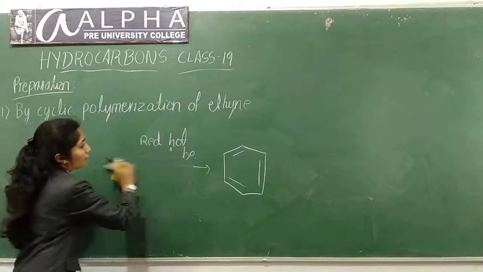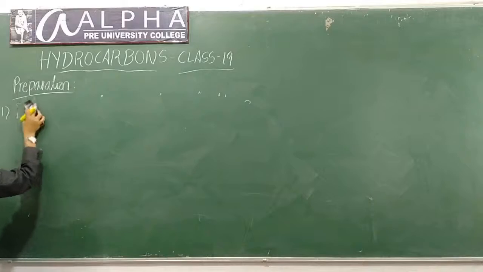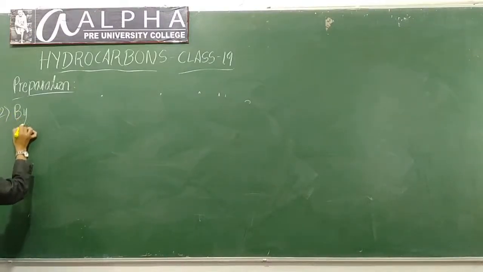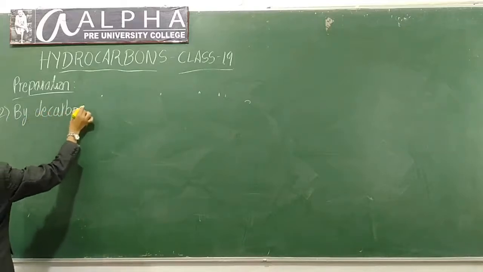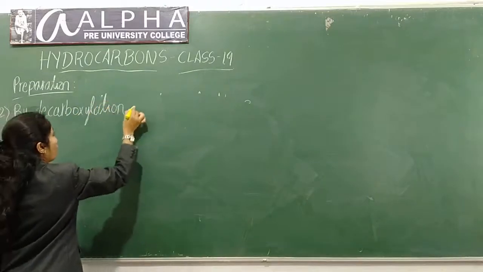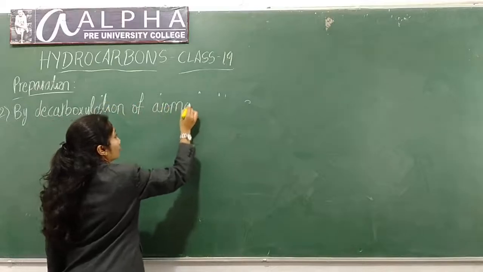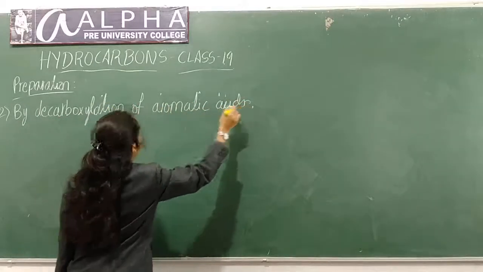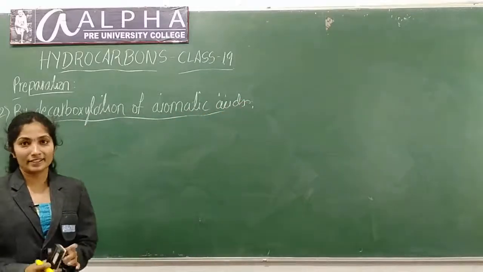Second method is by decarboxylation of aromatic acids. Decarboxylation of aromatic acids will also give benzene.